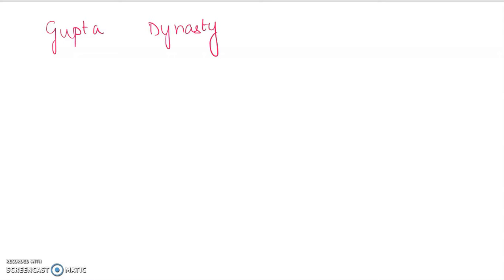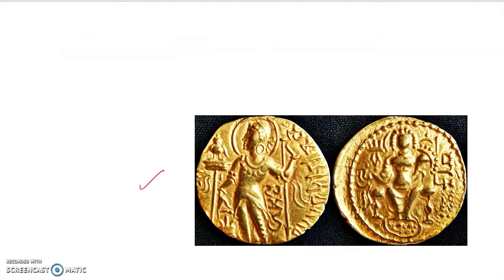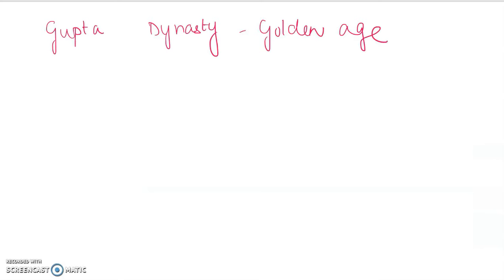So what is this Gupta dynasty? So famous. It is called the Golden Age. Not because at this time we got a lot of gold or silver coins being issued. No, not at all. That was not the reason. At this time this period made great contributions to literature, to science, and many other domains. So this is the golden age of India, right?